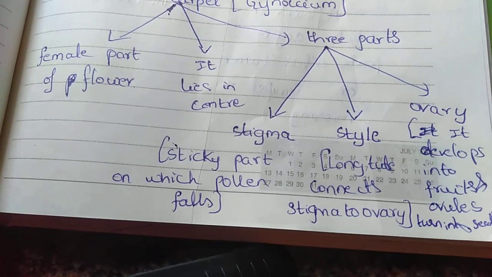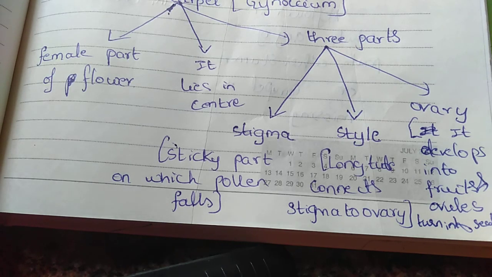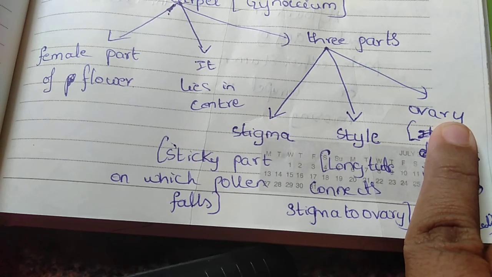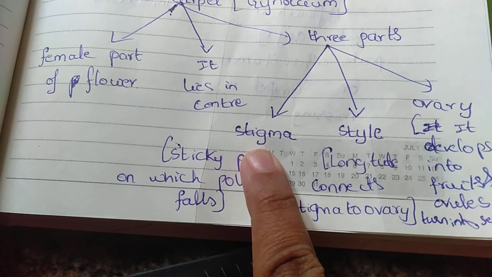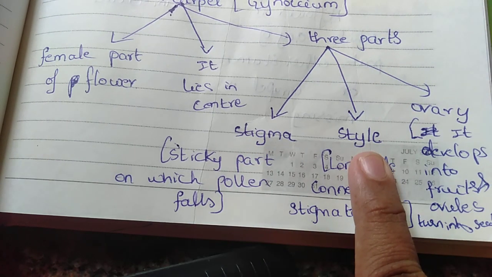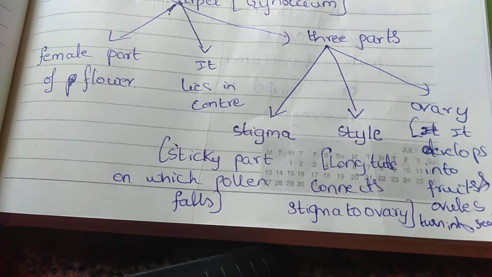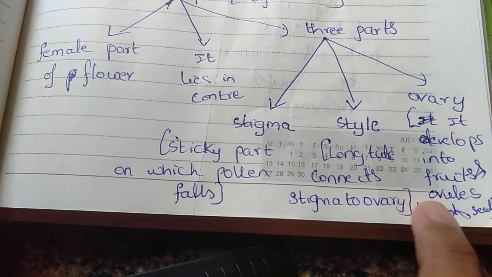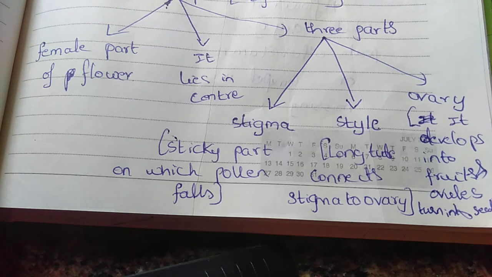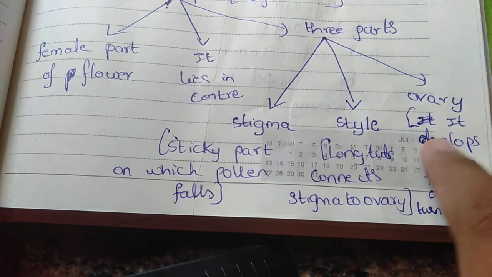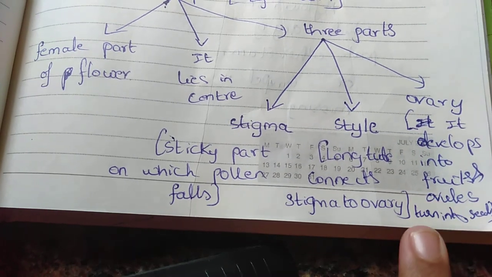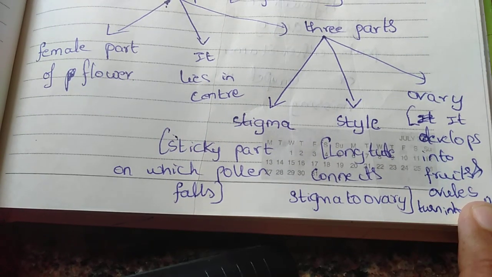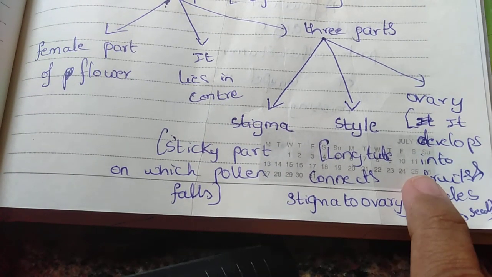And down at the bottom part, which you can't see because it is inside that stick, that is what we call the ovary. In the rose, the center point is called the stigma. It is very sticky, and it is connected to a tube inside, which is the style, and that ends with the ovary. This ovary can develop the fruit. You can see some of the flowers give fruits, right? This ovary will develop the fruits because the ovary contains ovules. These ovules turn into seeds, fruit seeds, and because of those seeds it contains the fruits.